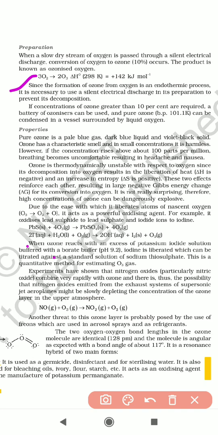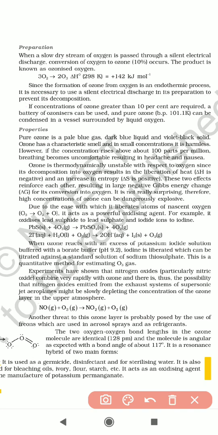So if you want a concentration greater than 10%, you use a battery of ozonizers. This is the preparation method of ozone.